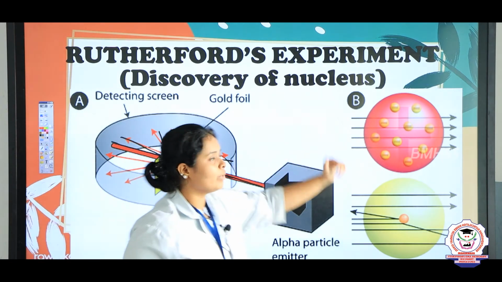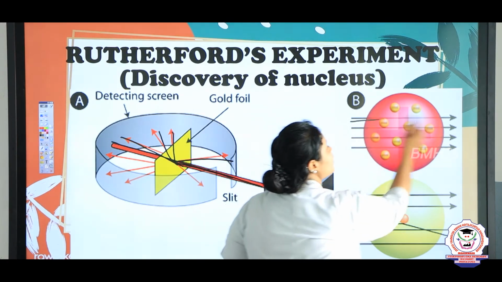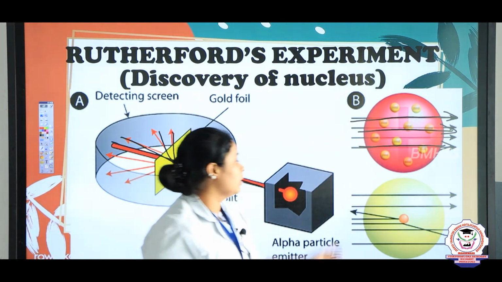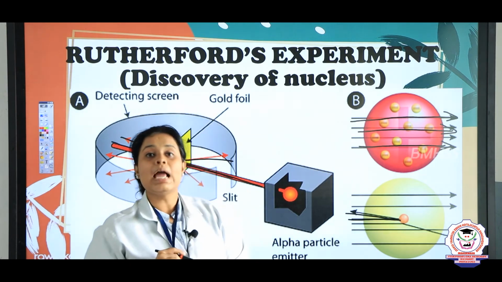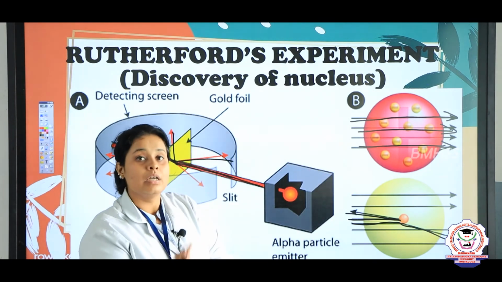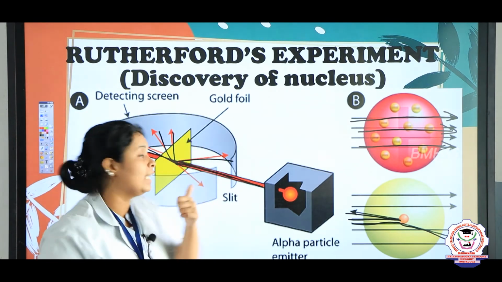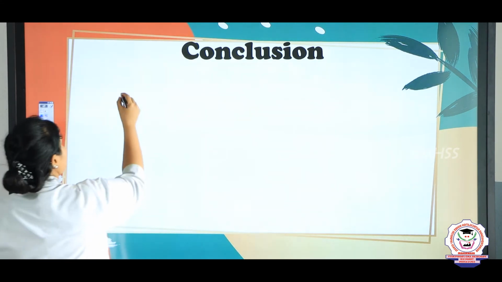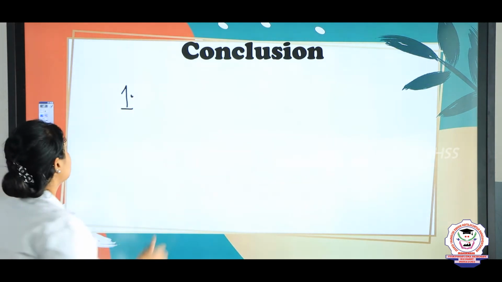So, just see over here, children, they are showing that wherever there is an electron present, the ray goes straight. But when the ray touches the nucleus, at that time it goes in the opposite direction, it comes back, and in the same way if it touches the edge of it, it will deviate a little bit. So, this proved that an atom also has a nucleus in the middle which is bulky in nature. Then what are the conclusions which were drawn by Rutherford? The first conclusion was that there is a nucleus. So, what is there?